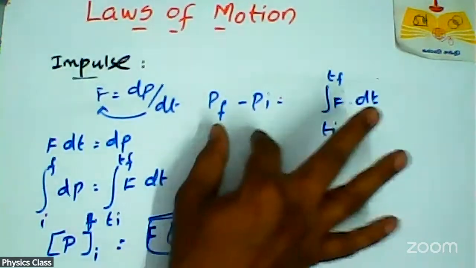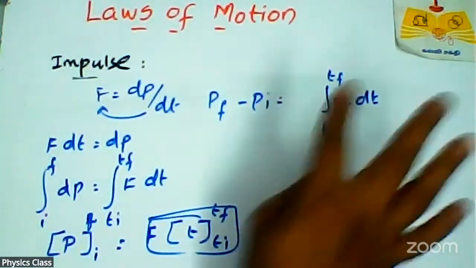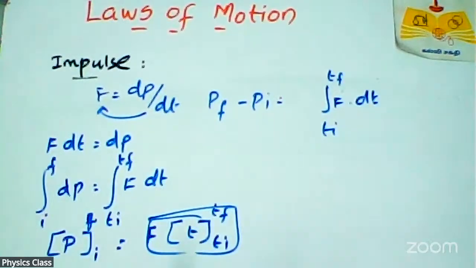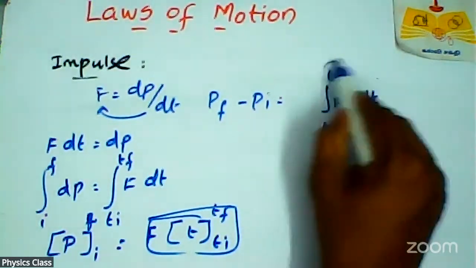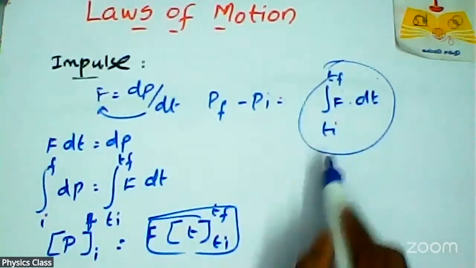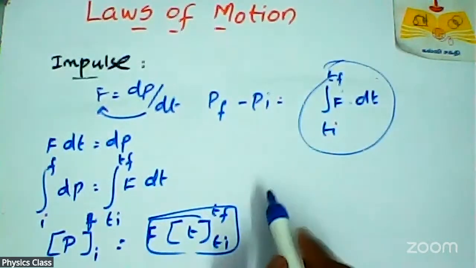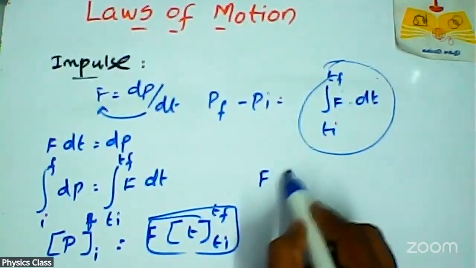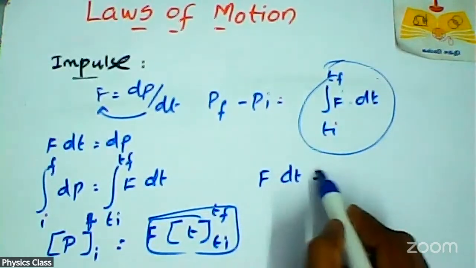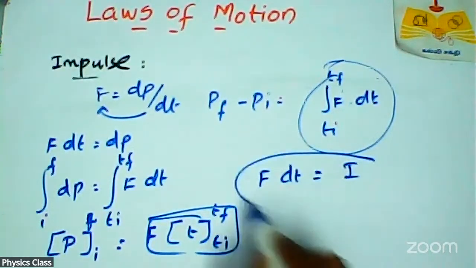So pf minus pi is equal to integration from ti to tf of F dot dt. This term means force dot time dt, which is impulse.